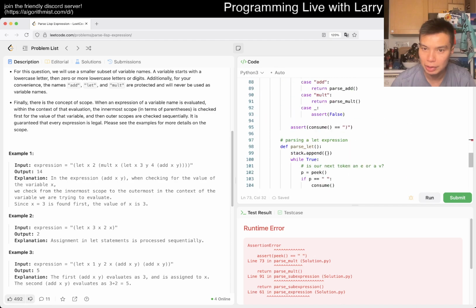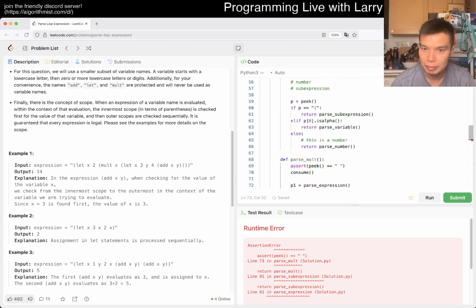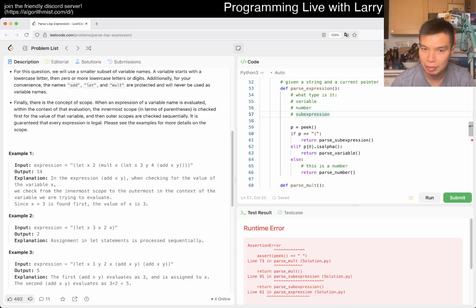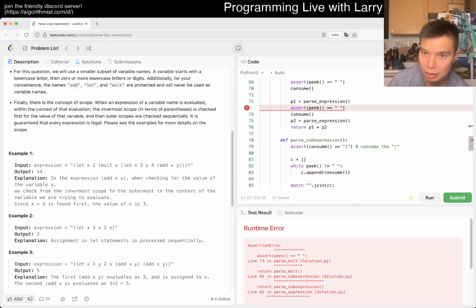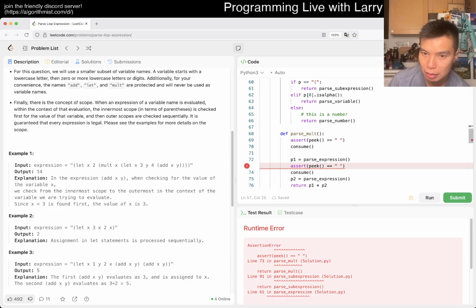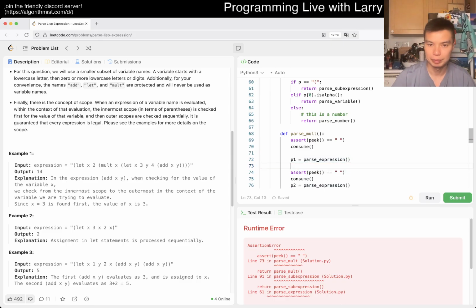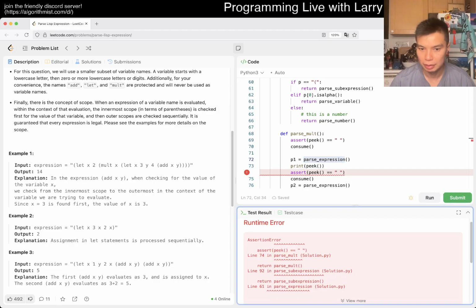Where's my parse expression? Okay, it's parse expression. Yeah. So okay, this consumes. What is the? But why though? Why would this parse expression get rid of the thing?